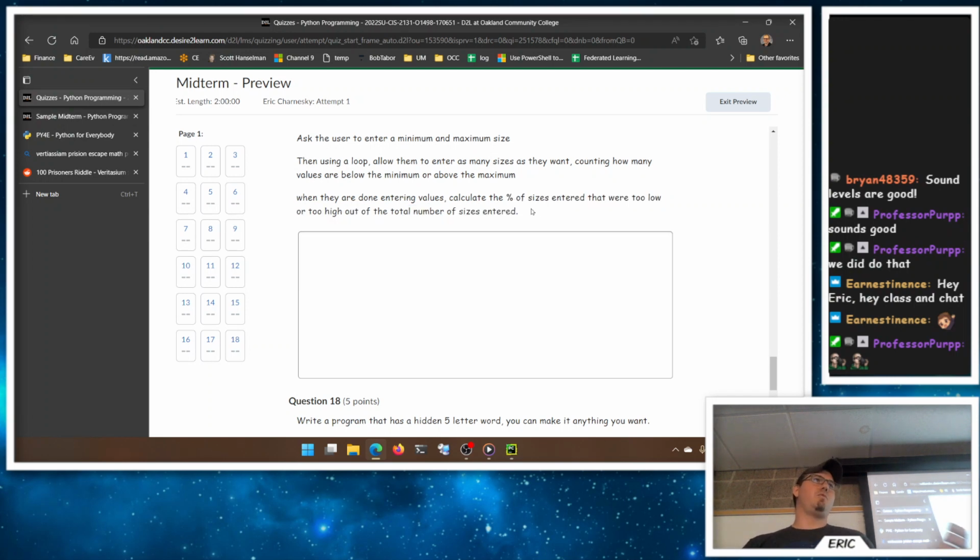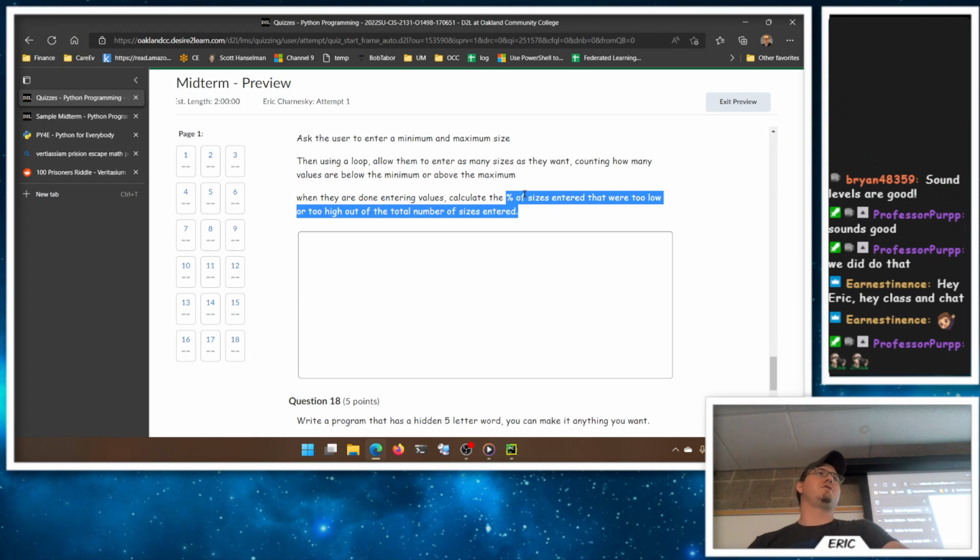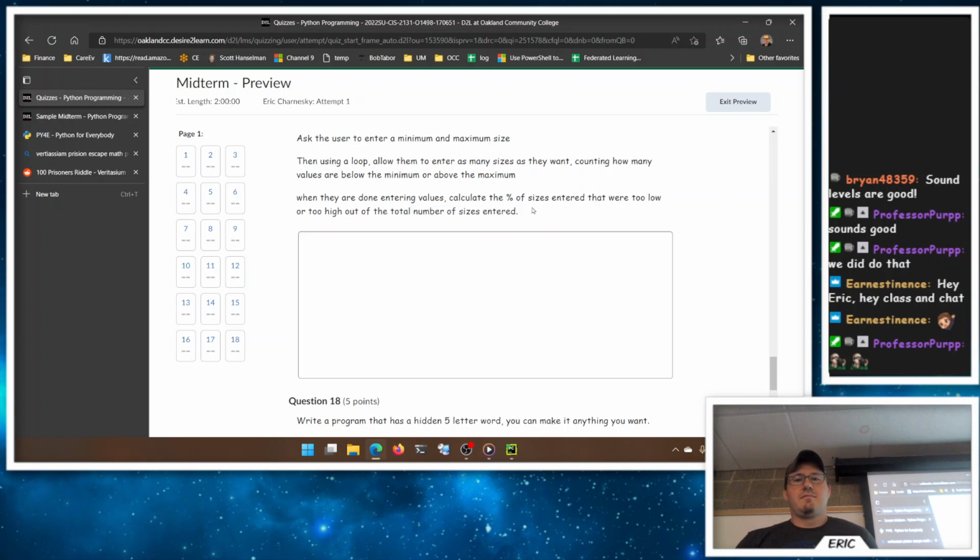Or if you said, hey, the min is 1 and the max is 10, sure, I'm going to count every time a number is less than 1 or more than 10 out of all the ones that you enter, and then figure out what percentage of them were out of range, essentially, given a min and a max. So if you had a set of calipers and a part that had been machined, you were measuring to make sure they fit to spec here. So that's sort of thing here.